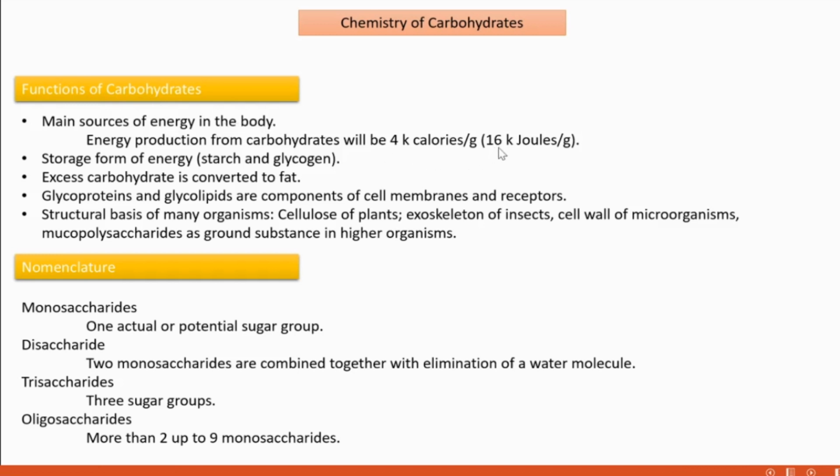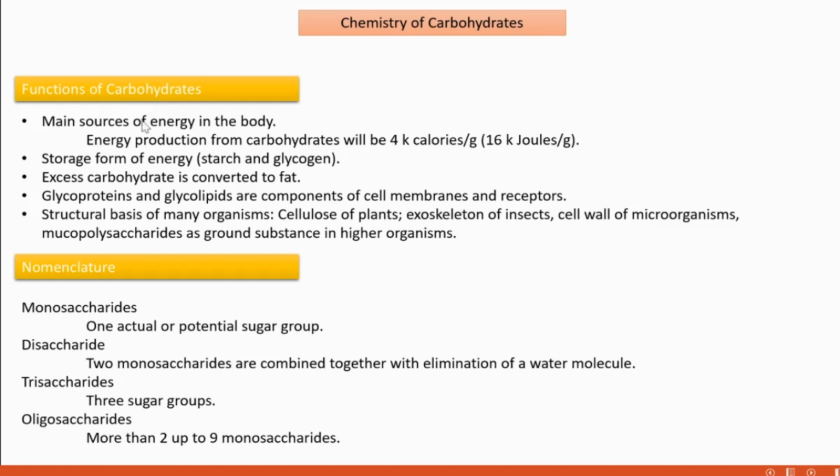Per gram of carbohydrate can yield 4 kilocalories of energy for an individual. How much energy is available out of 1 gram of carbohydrate? 4 kilocalories of energy is available.